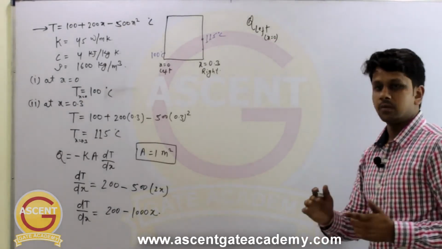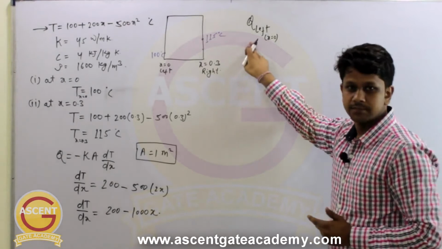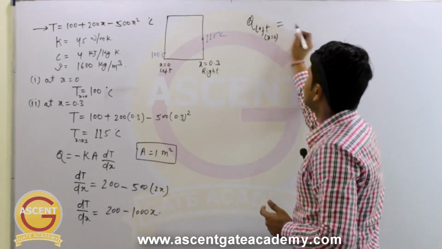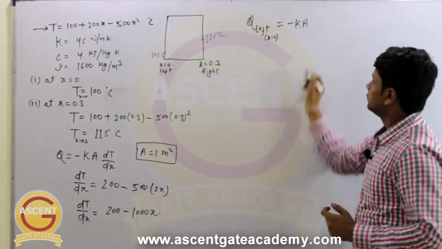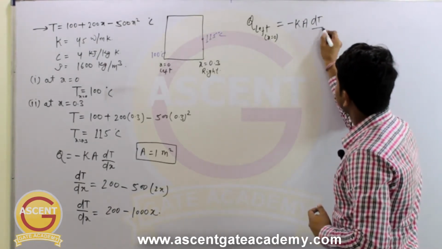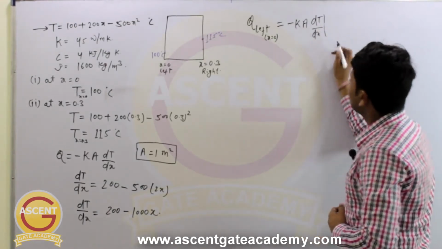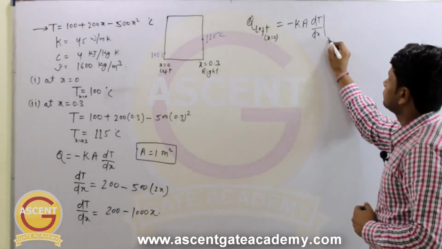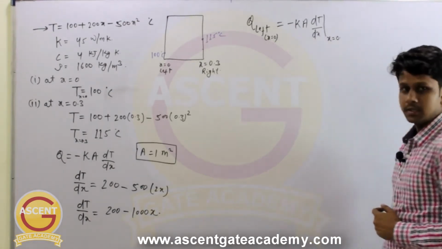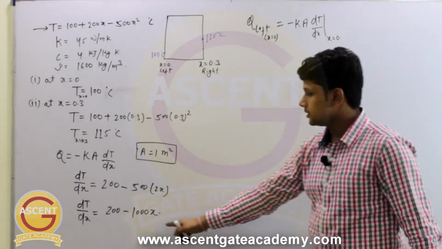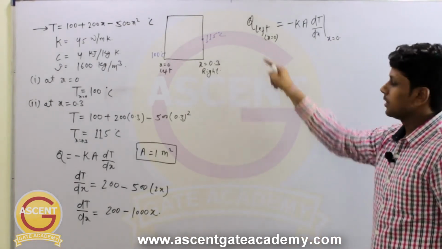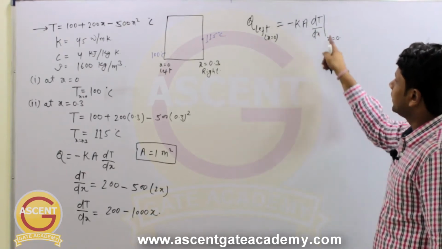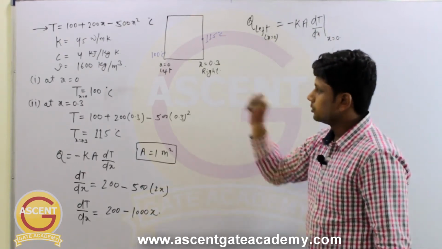So if I want to calculate the heat transfer from the left phase, then this will be equal to minus Ka into dt by dx at x equal to 0, right? Because dt by dx value is in terms of x. So if you want to calculate heat transfer from left phase, then you have to calculate the dt by dx value at x equal to 0.